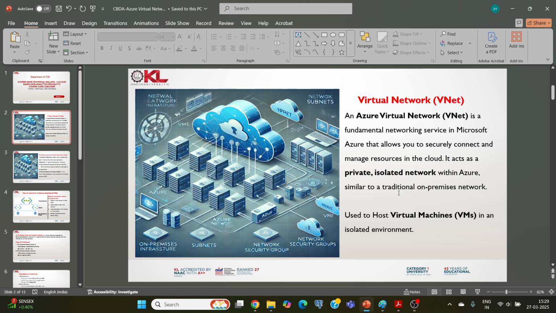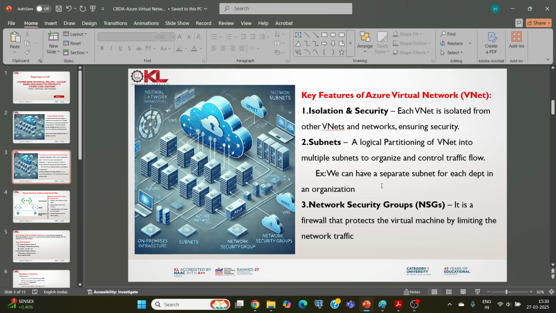Within this virtual network, we can host our virtual machines. Already we have seen what a virtual machine is. A virtual machine is an image of our physical system in the cloud. Whatever the physical system does, the processing, storage, output, can be done by an image of our physical system created in the cloud. So we can deploy our virtual machines in a virtual network. These are the key features. One is isolation and security; it is free from the public network.